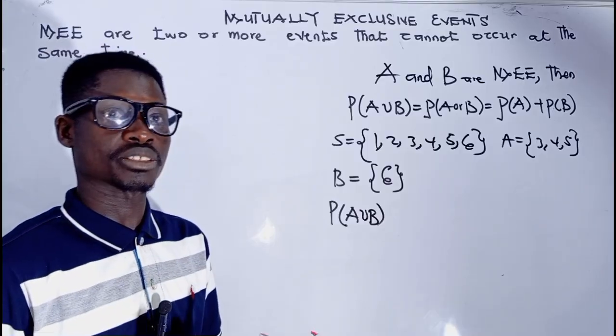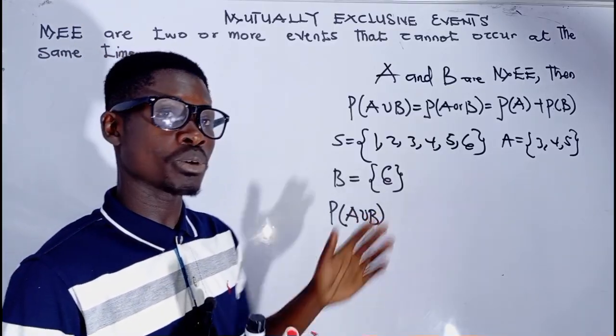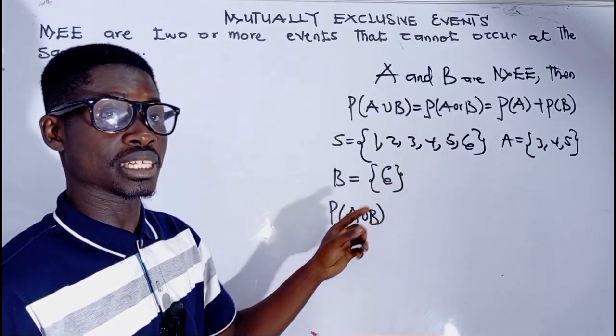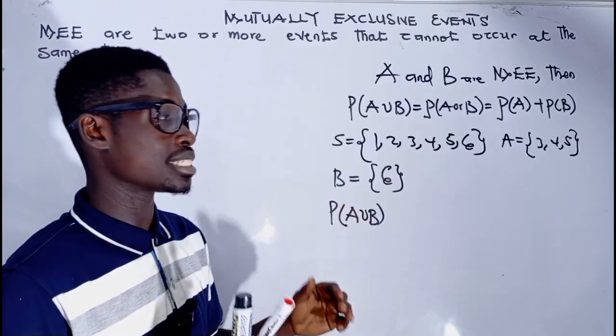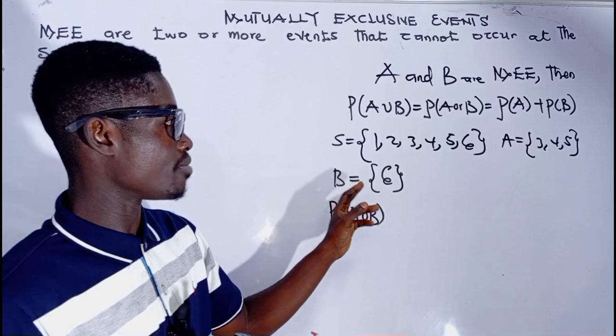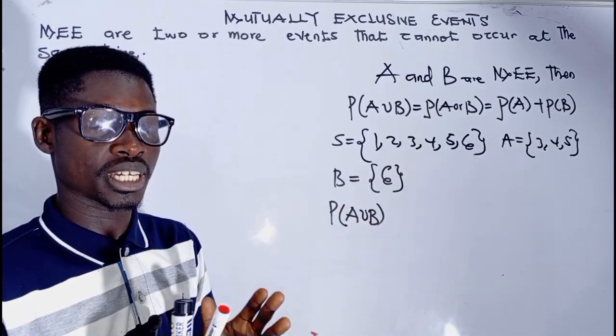Now first you have to ask yourself, do they have something in common? Do they share something in common? Can we have an element that belongs to A and belongs to B at the same time? We can see that we don't have any element that belongs to A and to B at the same time. So event A and event B are mutually exclusive events.